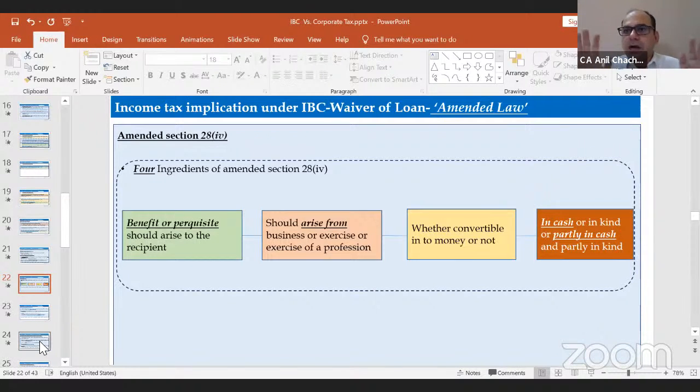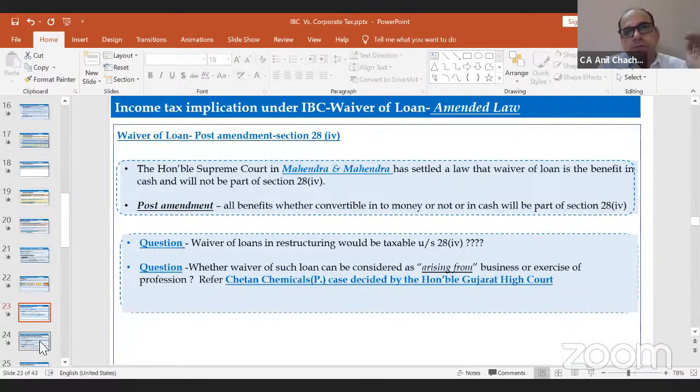Now the question is how the waiver of loan will be treated under this taxation part as far as section 28(4) is concerned. So Mahindra and Mahindra, meaning thereby that by amending this section 28(4), they have overruled the judgment of Mahindra and Mahindra of the Supreme Court that it will include both, whether convertible into money or not. Now the question is how section 28(4) will come into play, because the Supreme Court had set a principle of law that waiver of loan will not be part of 28(4). It can't be part of 41.